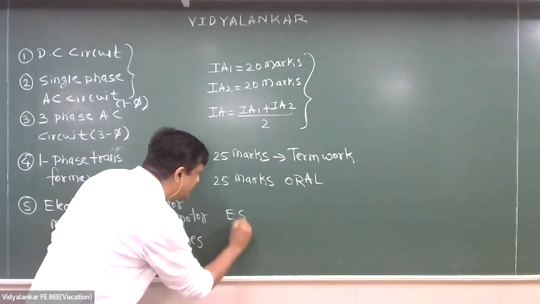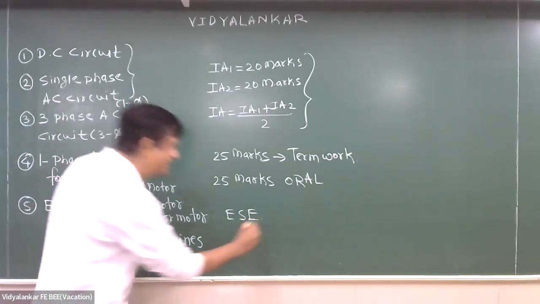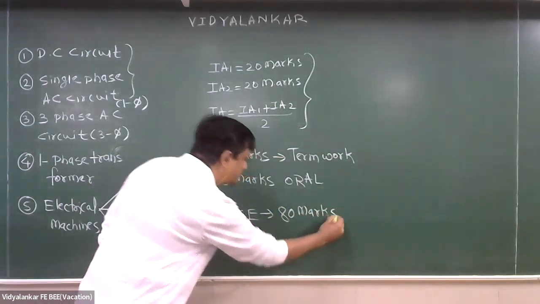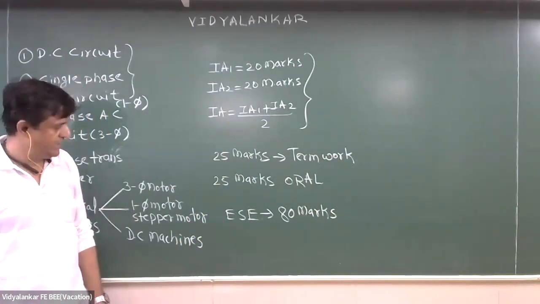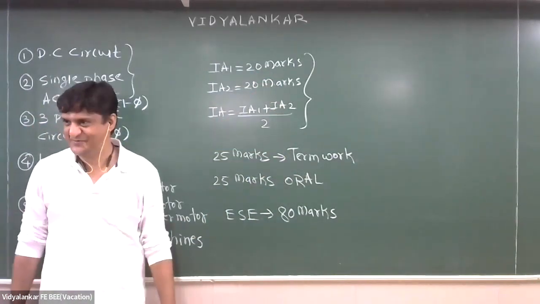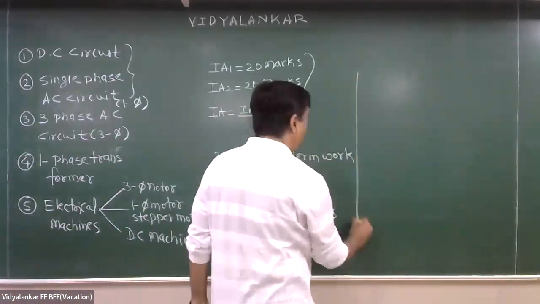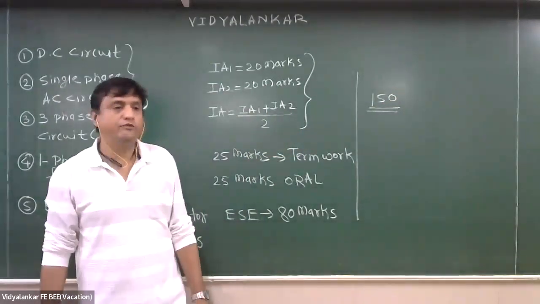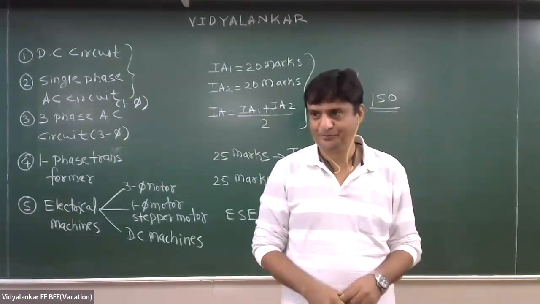And ESE, end semester examination, is for 80 marks. Again out of 80 minimum 32 we should get. So if someone wants, they can get 4 KTs in one subject alone. And if someone wants, out of this 150 he may score handsomely and go beyond 140, 145 and get a very good pointer, very close to 10, and that should be your aim.